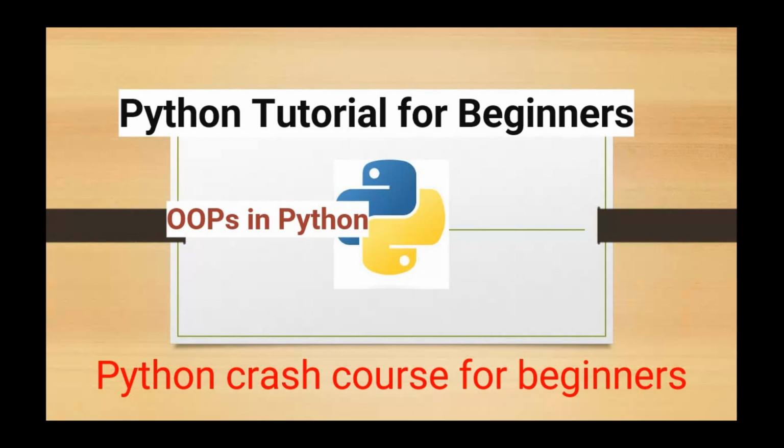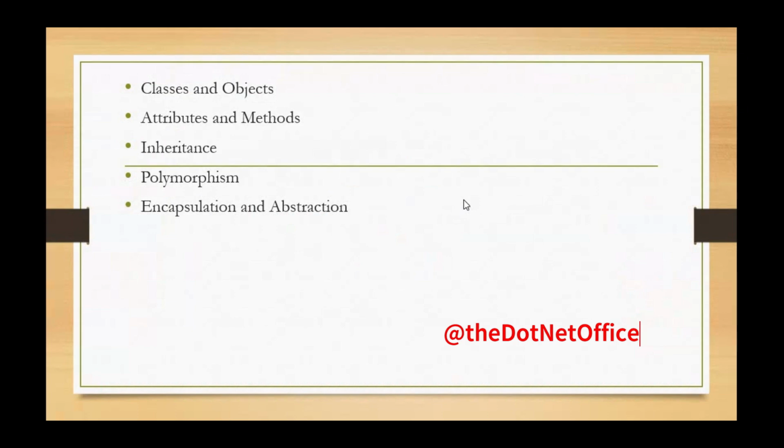That is what OOPS provides. If we talk about the concepts under OOPS, we have a couple of things like classes and objects. A class is basically a kind of encapsulation. It contains the data, methods, variables, many things. We'll discuss each and every topic in the coming videos, where we will see everything with an example. The main concepts that come under OOPS are attributes, methods, inheritance, polymorphism, encapsulation, and abstraction. From the coming videos, we will start working on these concepts one by one.